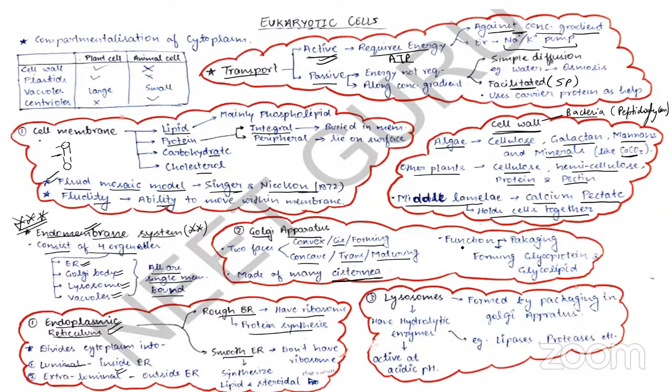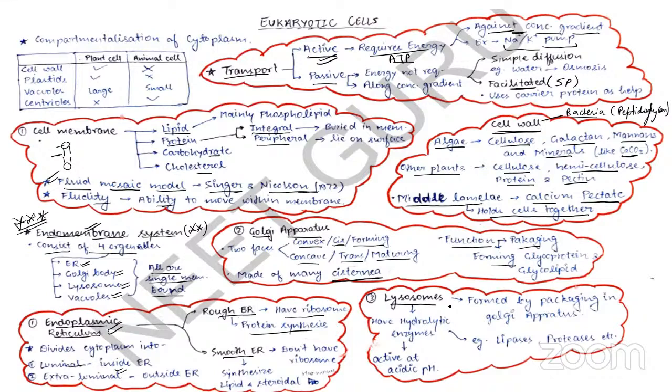Okay. So Golgi performs two functions, beta. The first one is the packaging of the material into vesicles, and the second one is the formation of glycoproteins or glycolipids. If I'm saying the formation of glycoprotein and glycolipid, these are modifications. So modification of lipids and proteins takes place in the Golgi apparatus. Remember this.